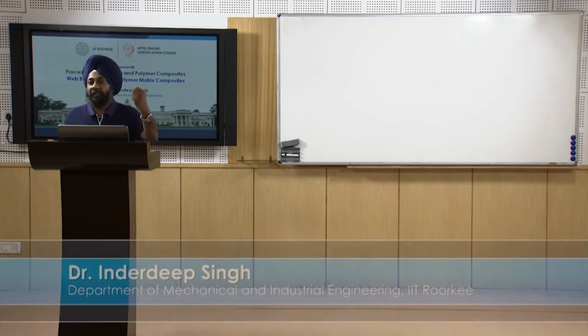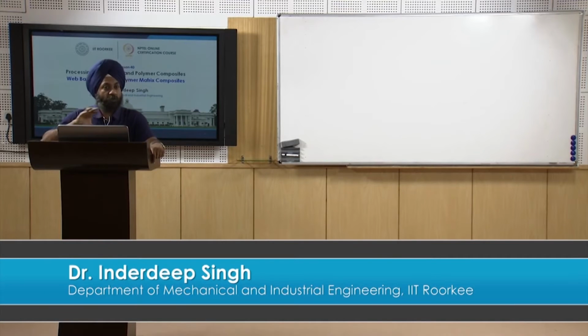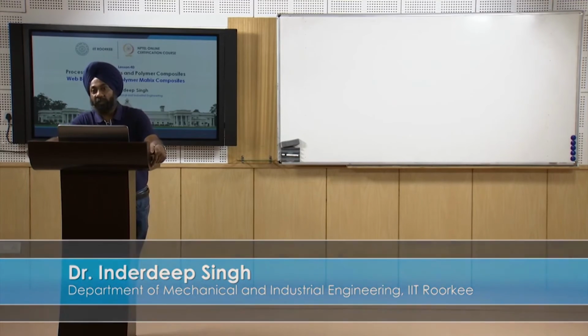That is from the application point of view, but we need to understand what the environmental impact is when we are processing a polymer matrix composite material. Many times the environmental impact may be much more severe than the savings that we are getting from the application point of view. So this tool, available on netcomposites.com, helps us take an informed decision. It gives a rating to the process, telling us whether the process is environment friendly or is going to have an adverse effect on the environment. That is what we are going to see today.